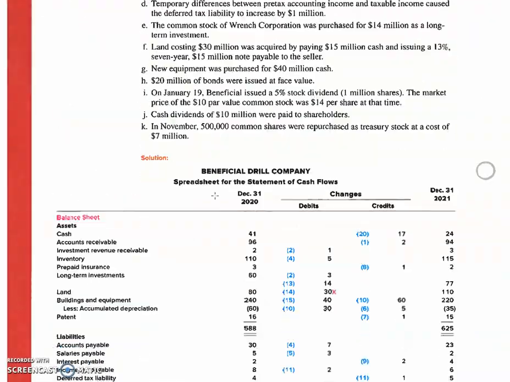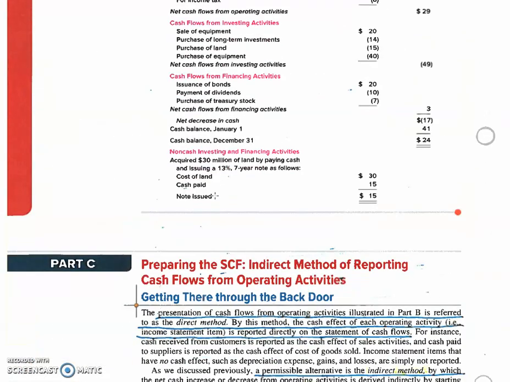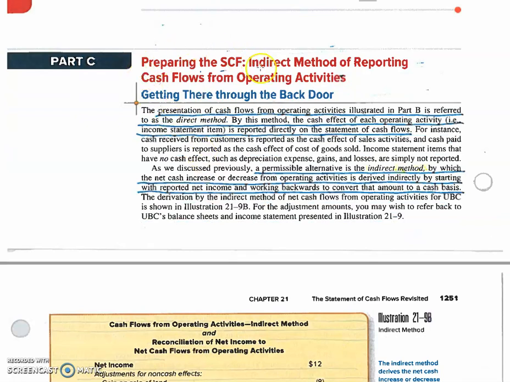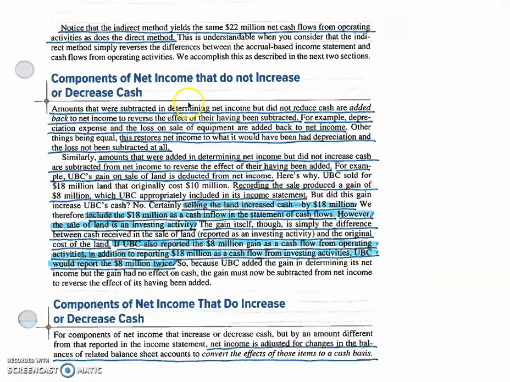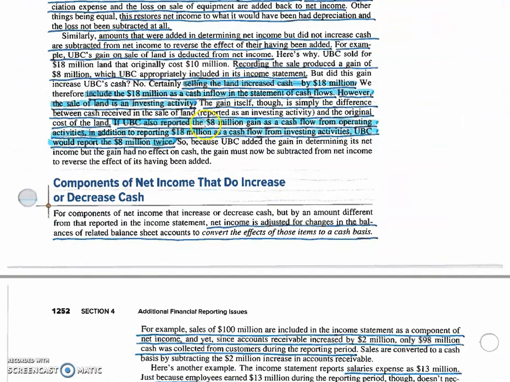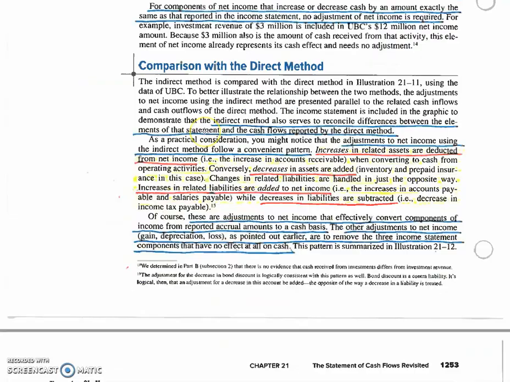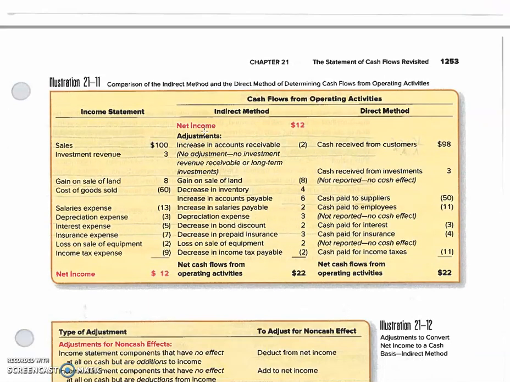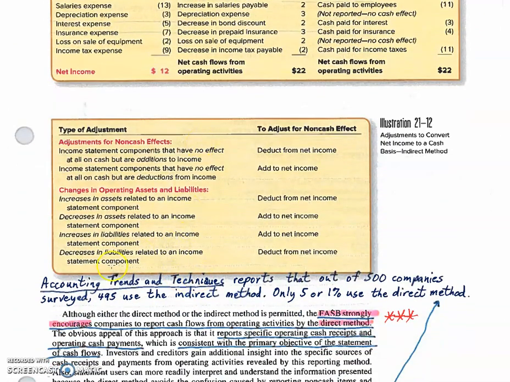Okay, we will move on down through all of this, and we get to some more preparing the statement of cash flows, indirect method, and they walk you through that and give you another spreadsheet. And I've already explained how all this works. Comparison with the direct method, I've done that. Be sure and read it.